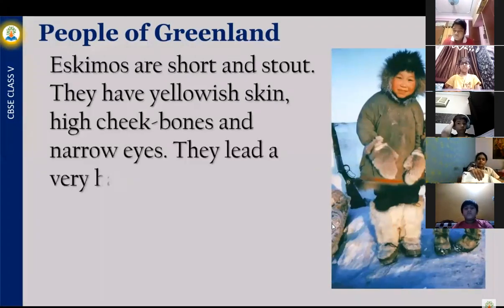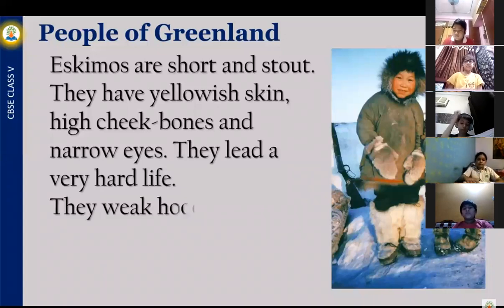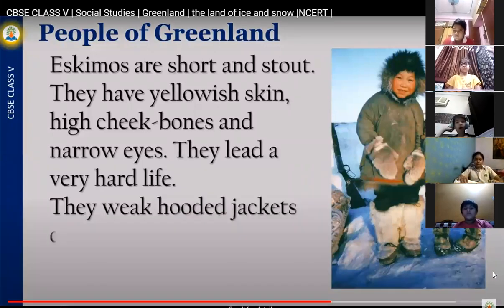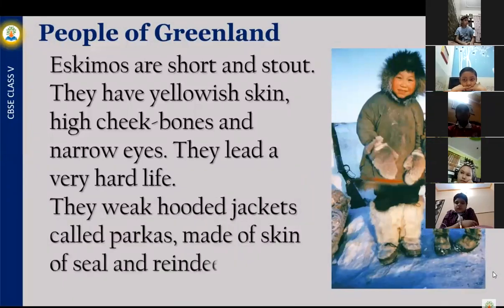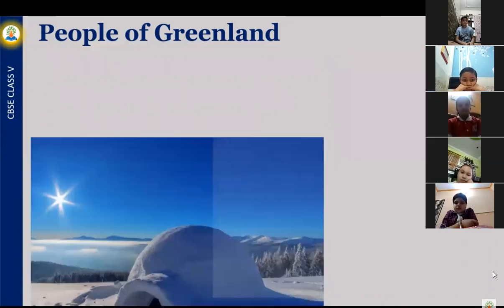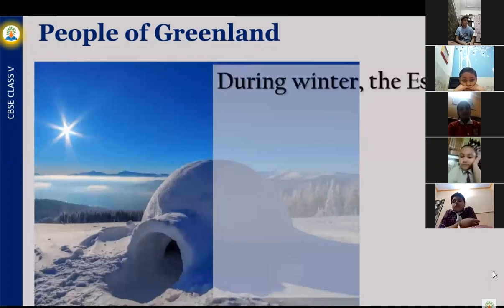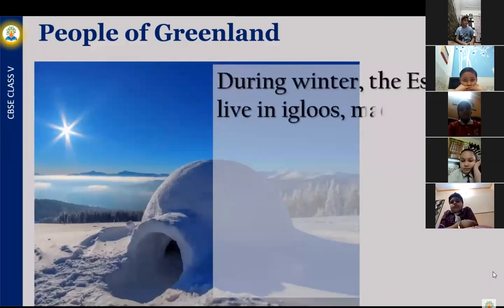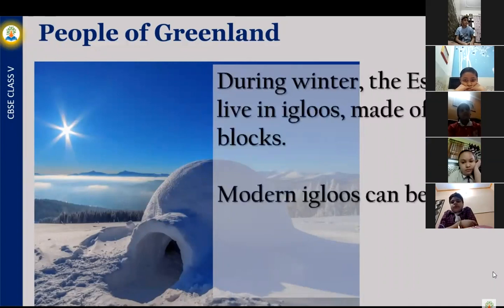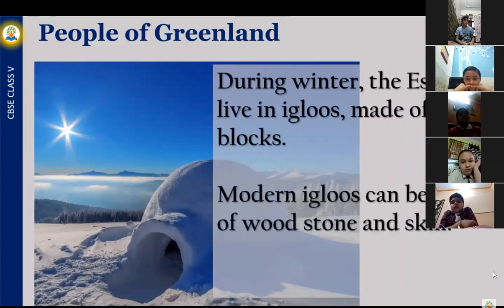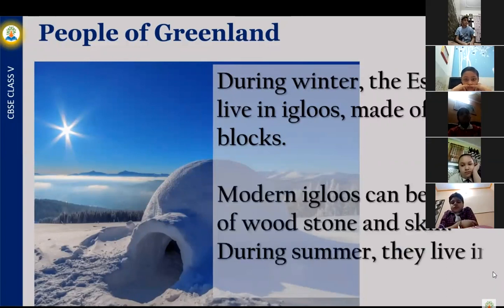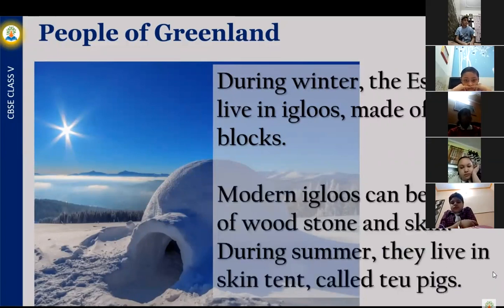They lead a very hard life. They wear hooded jackets called parkas, made of the skin of seal and reindeer. During winter, the Eskimos live in igloos, made of ice blocks. Modern houses can be made of wood, stone and skin. During summer, Eskimos live in skin tents called tupiks. The tents made with animal skin are called tupiks.